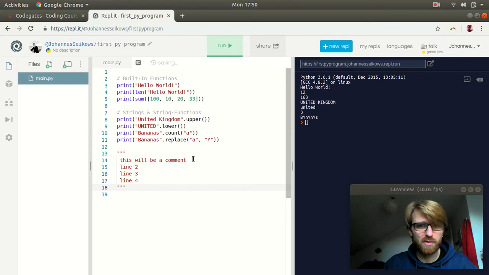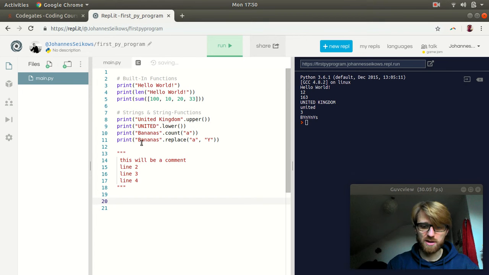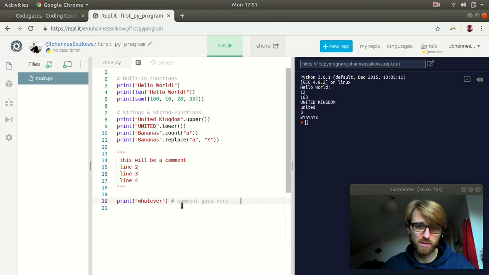Maybe one small thing to add is that in any given line the comment only starts at the hashtag. So let's say you have some code here, whatever, and then you can very well follow this up by a comment after that print function. So this works as well. You are not forced to start the comment at the beginning of the line. You can put it when it suits you.